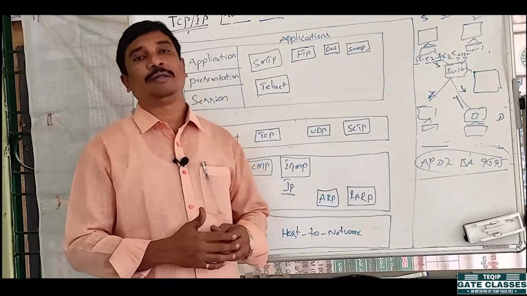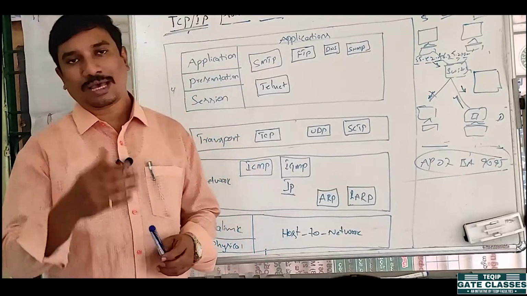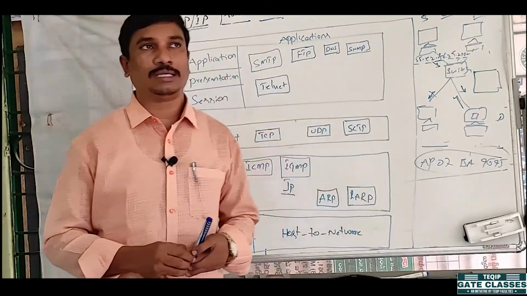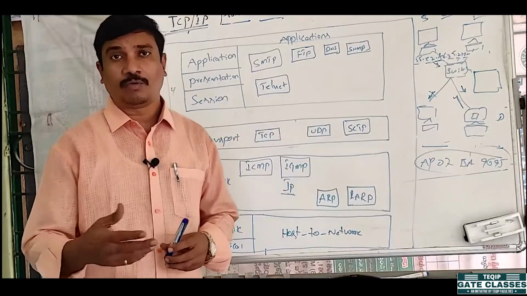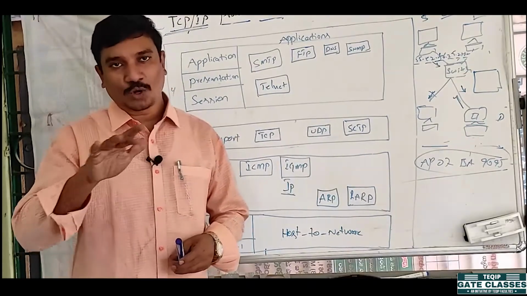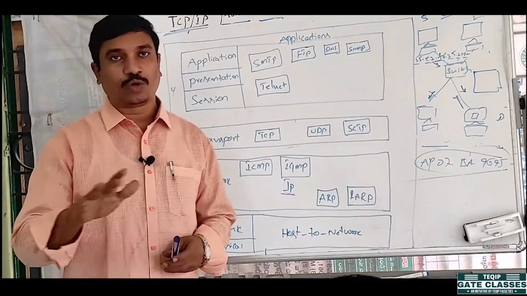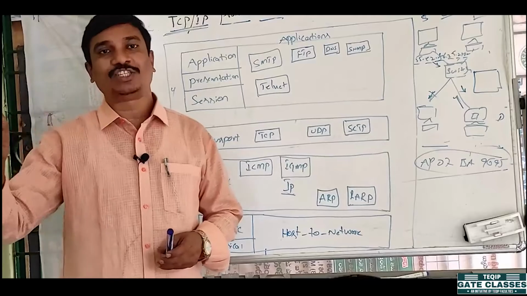You have to mention it like in the postal department. Anyone may have a doubt: what is connection oriented, and what is connectionless? Connection oriented means logically there is a connection, not a physical connection.